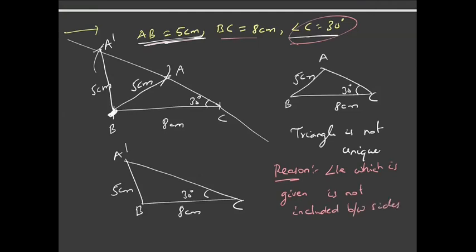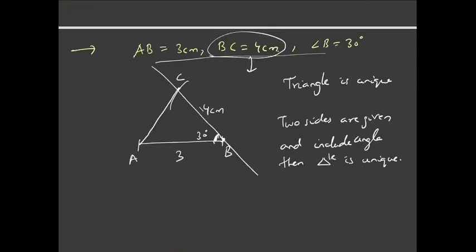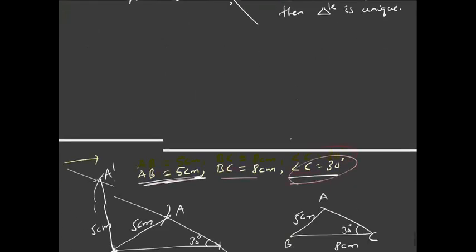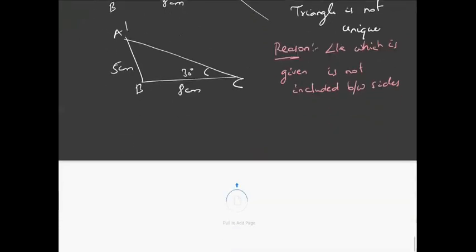So if you just see the previous case, here also we were given two sides AB, BC and angle B, but here the angle was included between the two sides, so the triangle was unique. But if the angle is not included between the two sides, then the triangle is not unique. Okay, so let's move on.